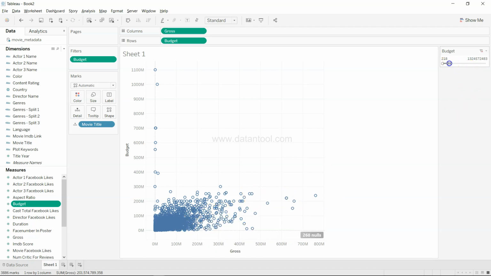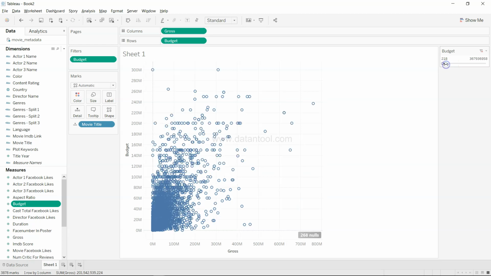If you further come down to around this, it is 367 million if I'm not wrong, and you can clearly see the relationship. So as a data analyst, you need to explore the data like this, where you are playing with the filters or with the movie titles just to make sure that whatever data points you are having are correct enough.